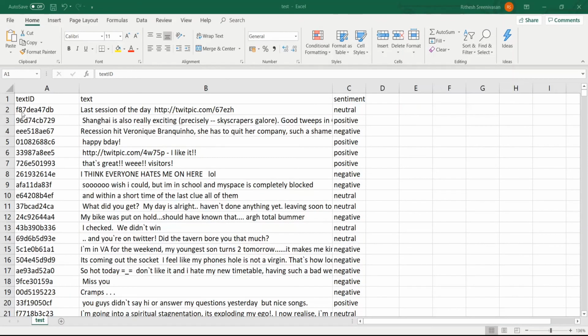Now let us look at our test data. Again, we have three columns over here: the text ID, the text, which is the tweet text, and the sentiment. So basically, we are now trying to predict this sentiment for this particular tweet. For example, if the tweet is this, it is a positive tweet. So given this tweet, on a trained model, we should be able to predict that it is a positive tweet.